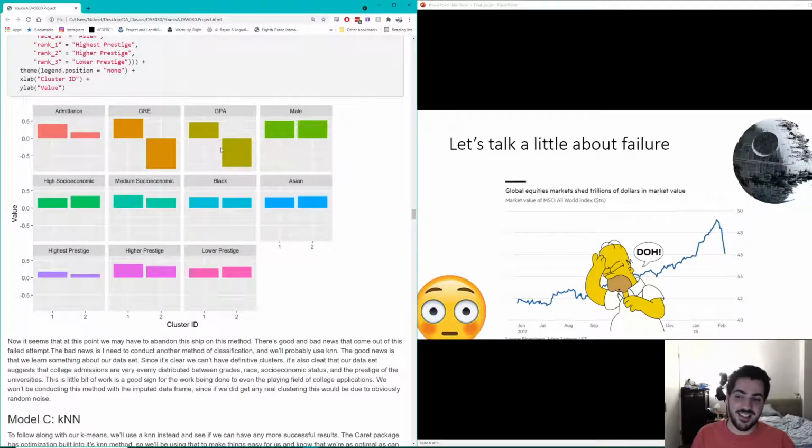Now, what our results tell us is that it decided the optimal number of clusters was 2. And the thing that separates them is the GRE and GPA scores, high in each or low in each. And everything else is fairly even. Now, this is some good and some bad news here. The great news is that when it comes to universities treating minority and disadvantaged students, they seem pretty even. You can see we have an equal number of Black and Asian students in both groups. We also have an equal number of Hispanic students, an equal number of high, medium, and low socioeconomic students, and equal percentages of the prestige. And the only thing that really defines these clusters are GRE and GPA.